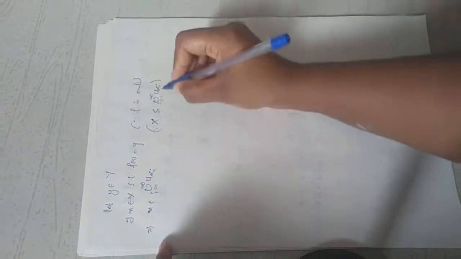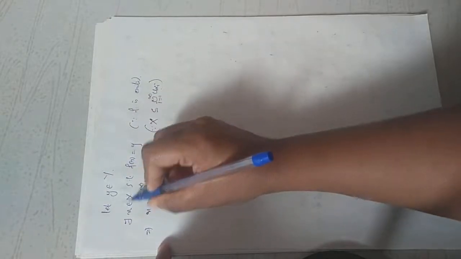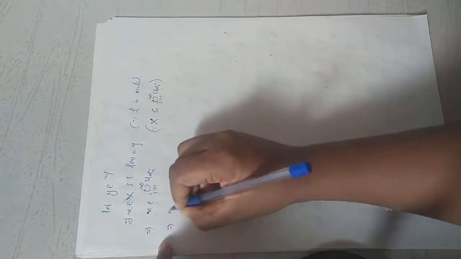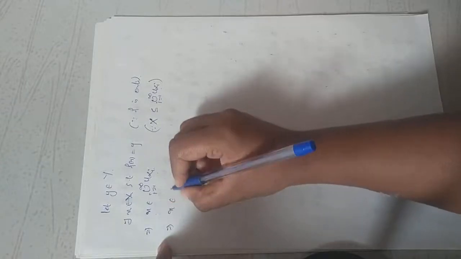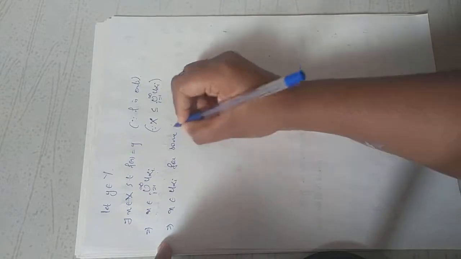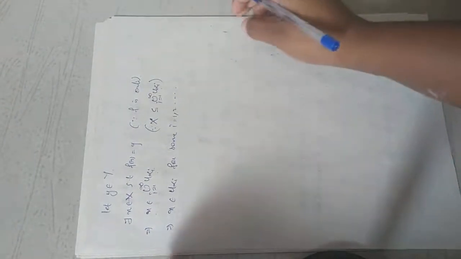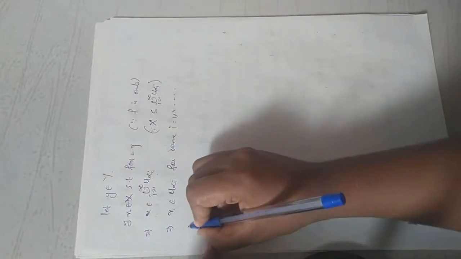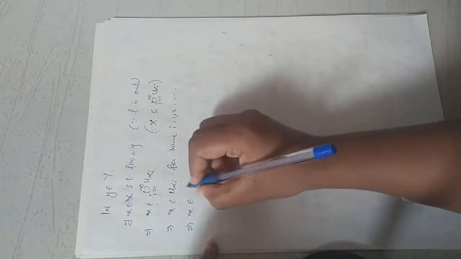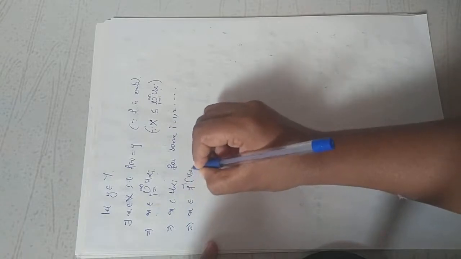Because whole X is contained in this union, small x, an element of capital X, also belongs to this union, which implies x belongs to U alpha i for some i equal to 1, 2, 3, etc., a countable indexing set. So x belongs to U alpha i. What is U alpha i? It is nothing but f inverse of V alpha i.